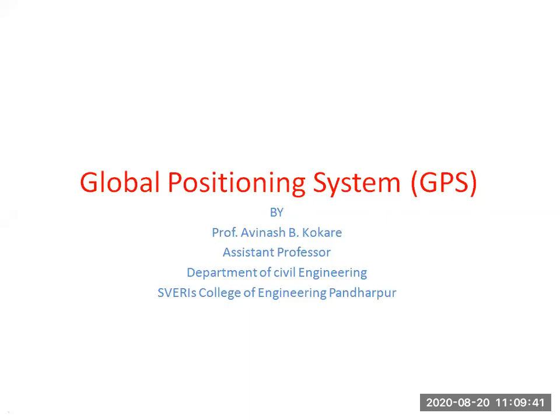We will see in detail how this GPS system works, what are its advantages and disadvantages. And we are using this system for surveying purposes. Generally in defense we are using this system nowadays, and we are also using it for navigation purposes.